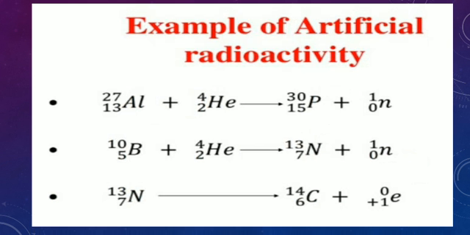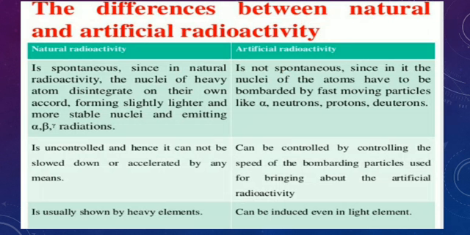Again, example: aluminum plus alpha particles gives phosphorus and 1 neutron. And here boron plus helium gives nitrogen and 1 neutron, and again carbon and 1 proton. So these are the examples of what? Artificial radioactivity. Now come to the difference between natural and artificial radioactivity.